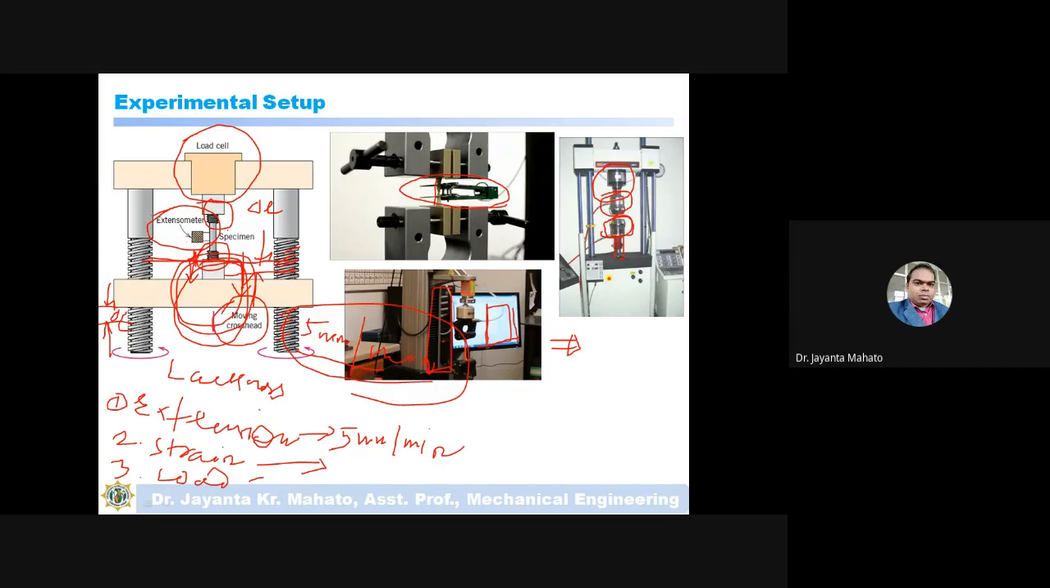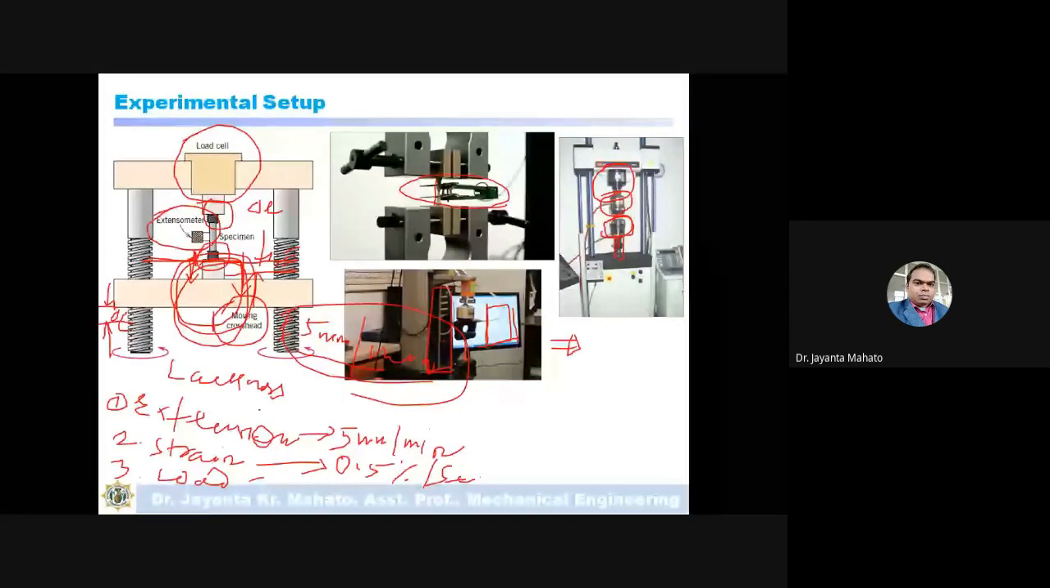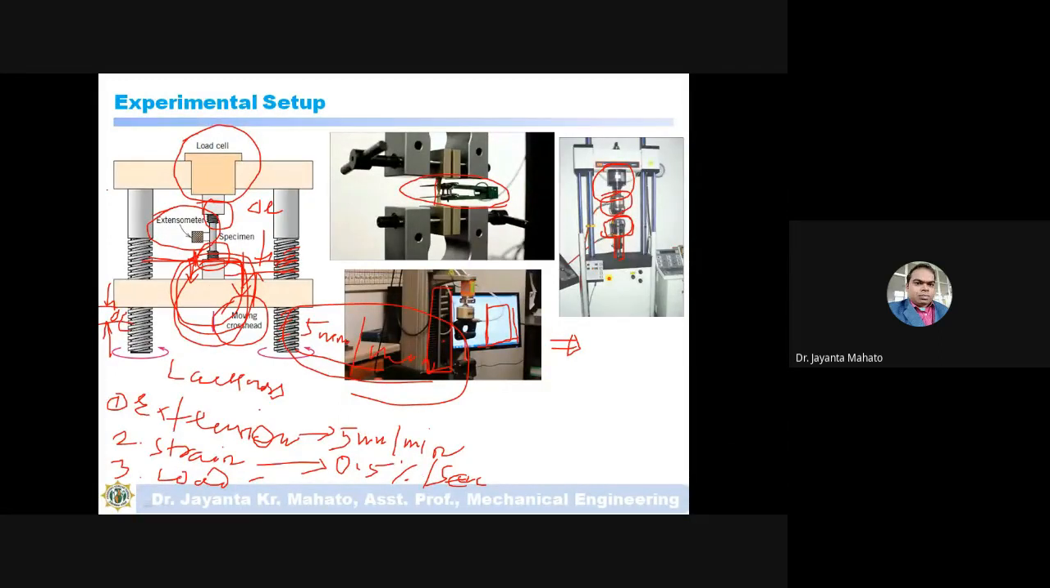Okay, in strain control mode, the test will be controlled by this extensometer, means by the movement of this extensometer. Means you are giving the command to the extensometer that your specimen will elongate at 0.5 percent per second. Okay. Means this extensometer will increase at 0.5 percent per second only.